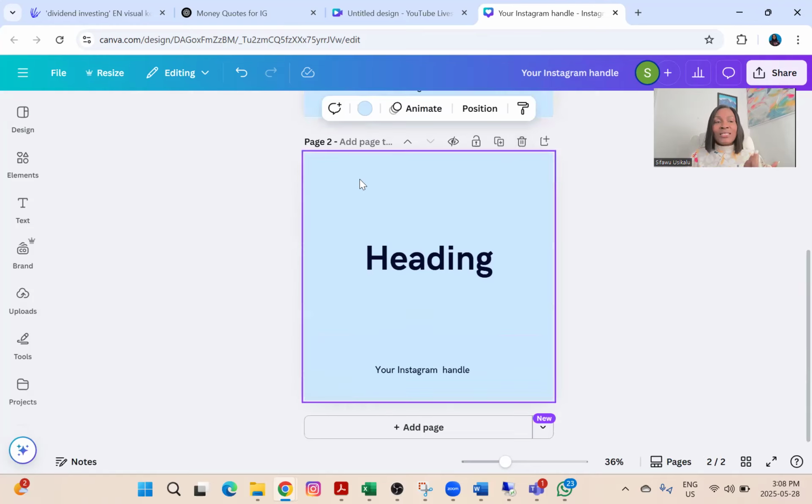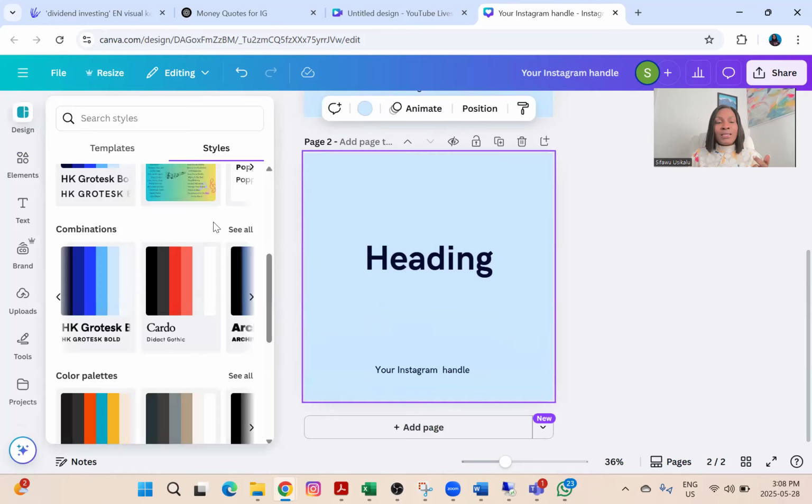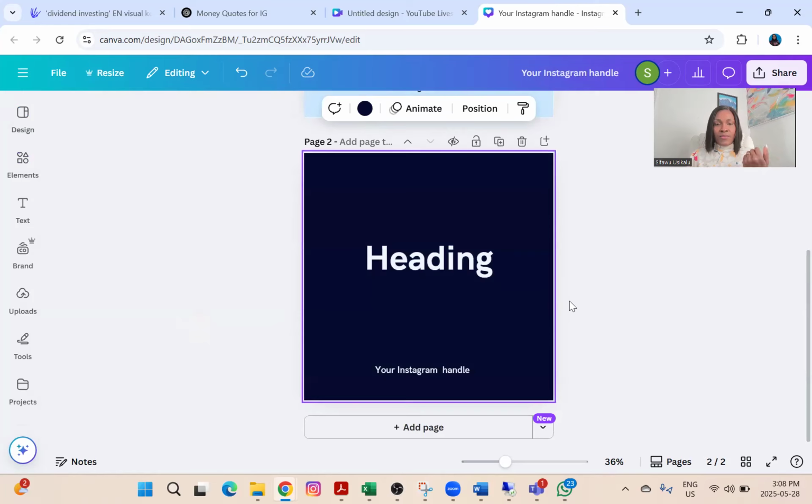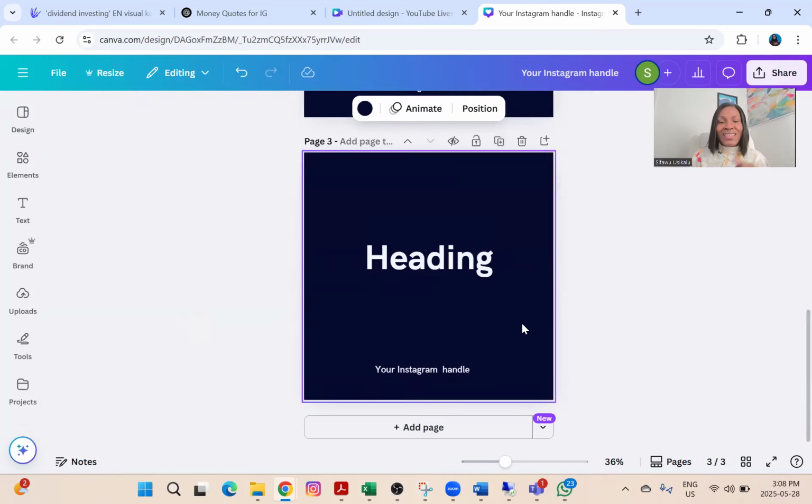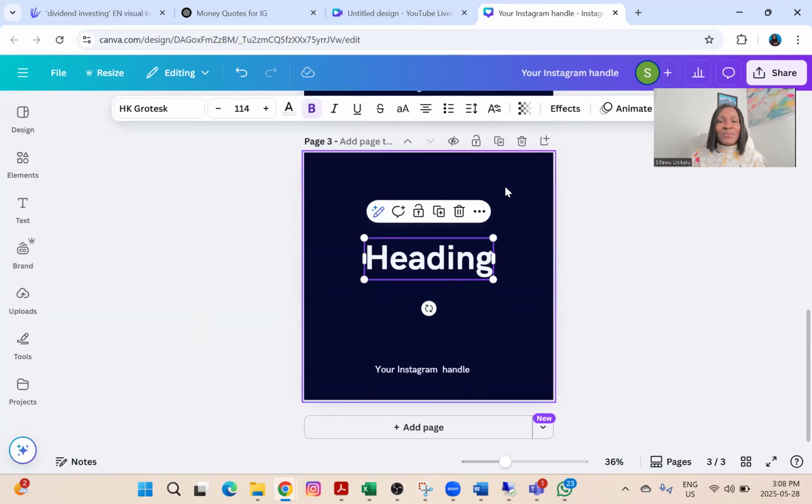Now, when I duplicate this page, I need to look for that template again. I want to change the color. I want to pick another shade of blue for this. Then I want to duplicate this page. I want to have 3 colors actually, right? So let's see what's next.